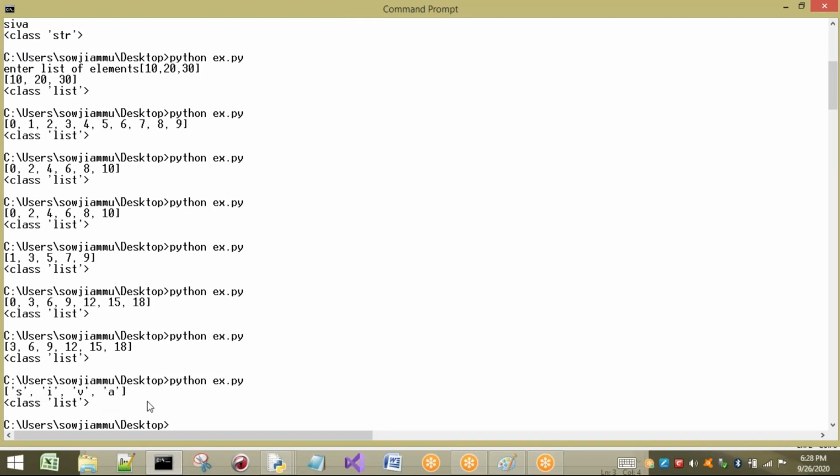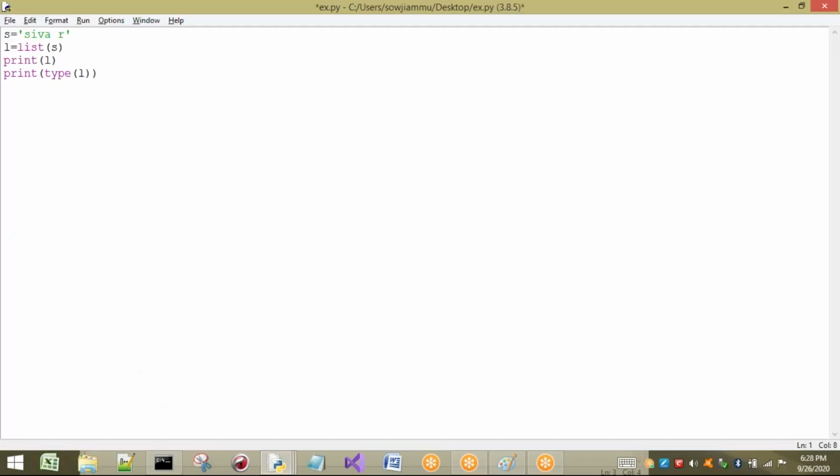Next, I want to take a string, split it, and store it in a list. So I have taken the name and I want to split it and store it in a. If it is a string and I do it as it is, individual characters are going to be divided. But I don't want to divide individual characters. I want to store the first element of the list as Shiva, the second element as Ram, the third element as Prasad, the fourth element as Kollu, for example. Otherwise individual characters are going to be stored, that means S is separate, I is separate, and so on.